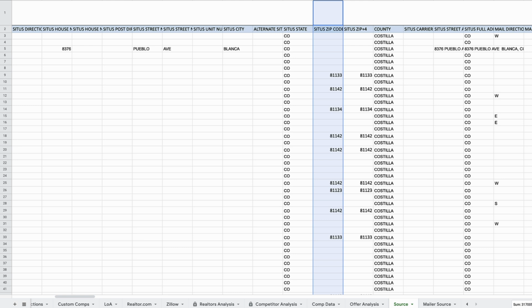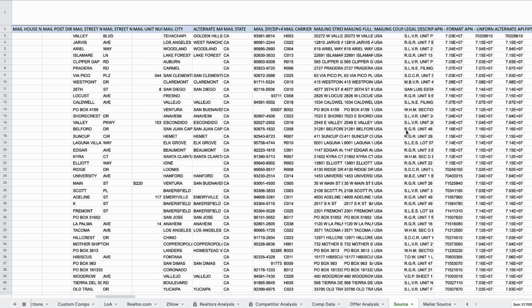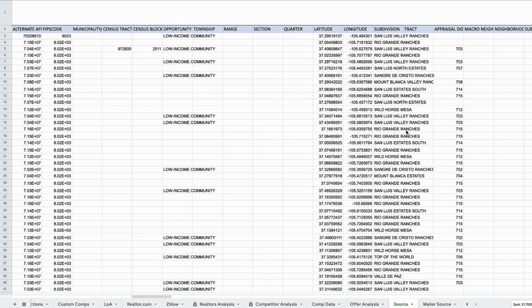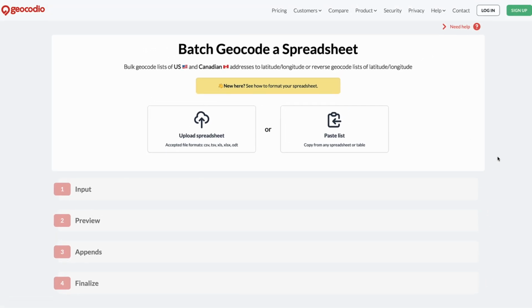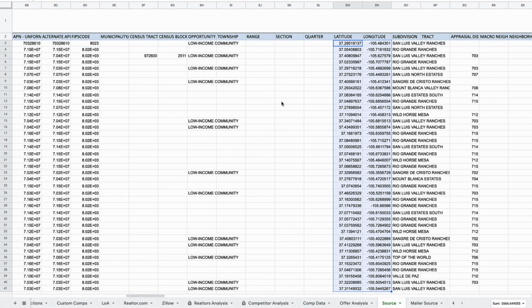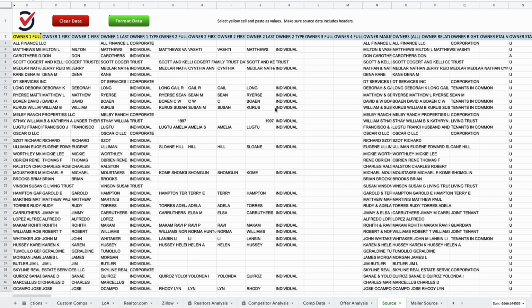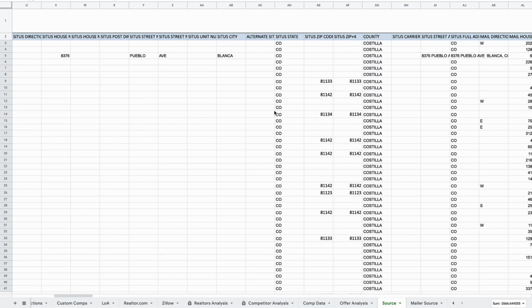So it looks like I picked kind of a tough county to work with simply because it was missing those key pieces of information. But you can fix this kind of thing if you go over here to the latitude and longitude columns and copy all this stuff to a separate spreadsheet and then upload it to a website like this, which will take all those individual coordinates and then spit out the zip code that they're in. And then you can get that and then come back here and paste in those zip codes.